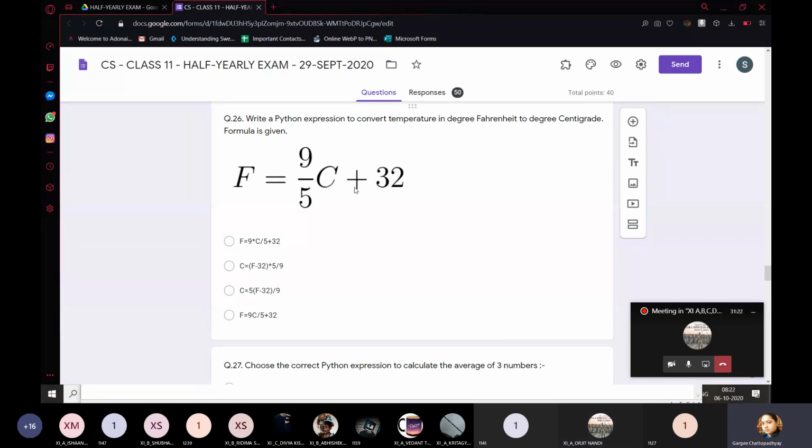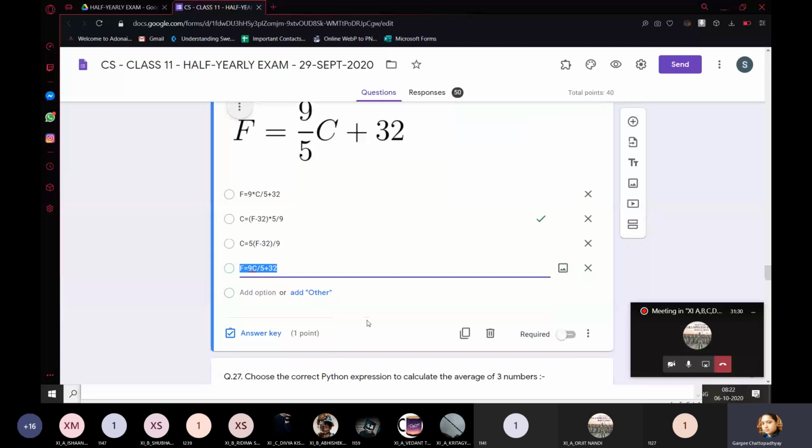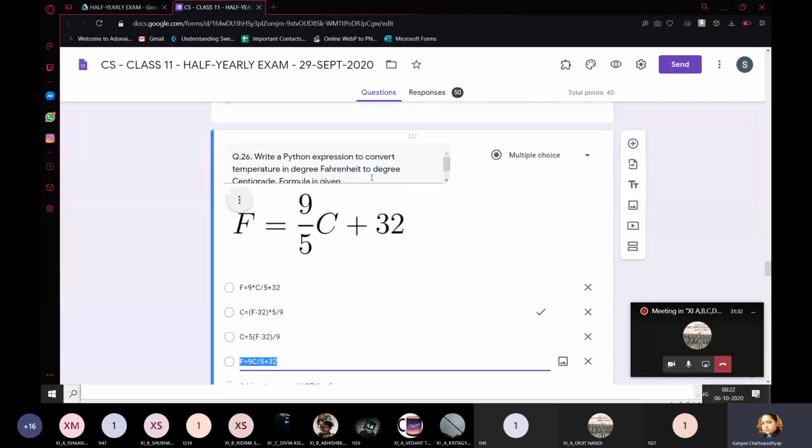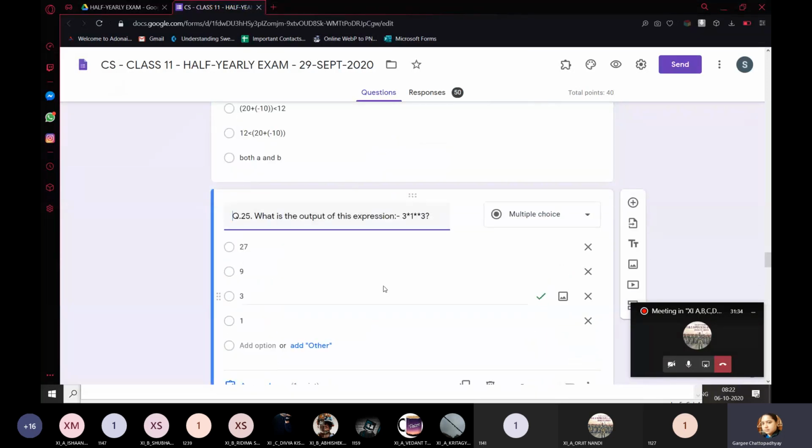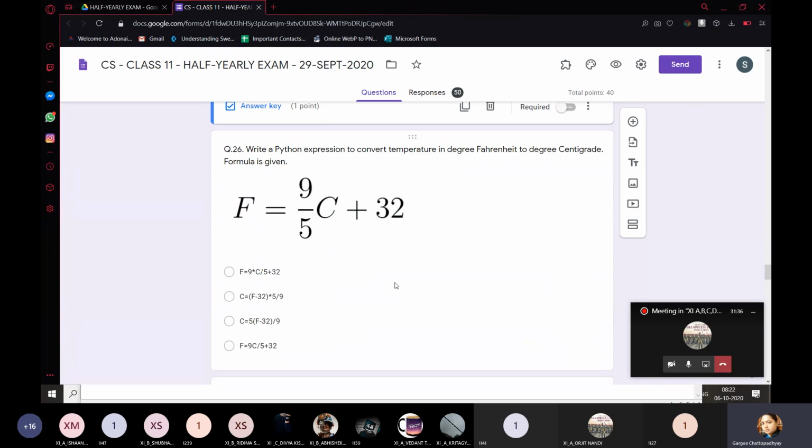The formula is given. Now this formula is for centigrade to Fahrenheit, but you have to change it to the other one. The answer is the second one. Read the question very carefully. That's why I tell you to read the question carefully, not be in a hurry. Convert temperature in degree Fahrenheit to degree centigrade.